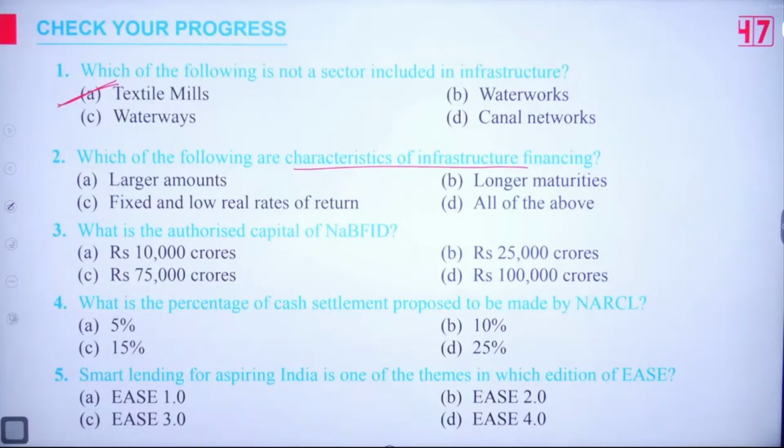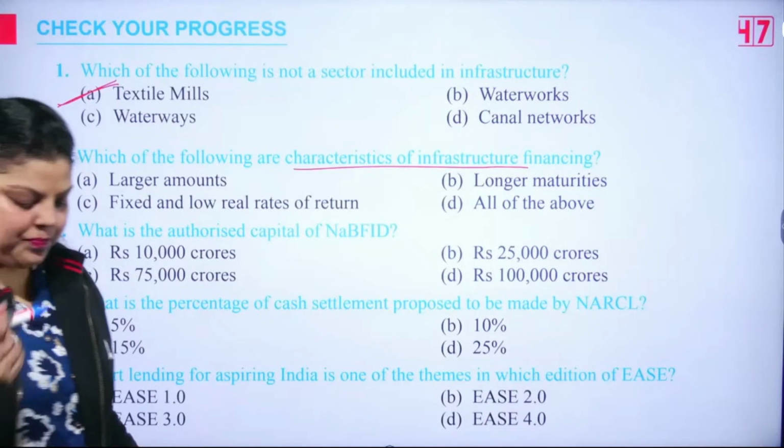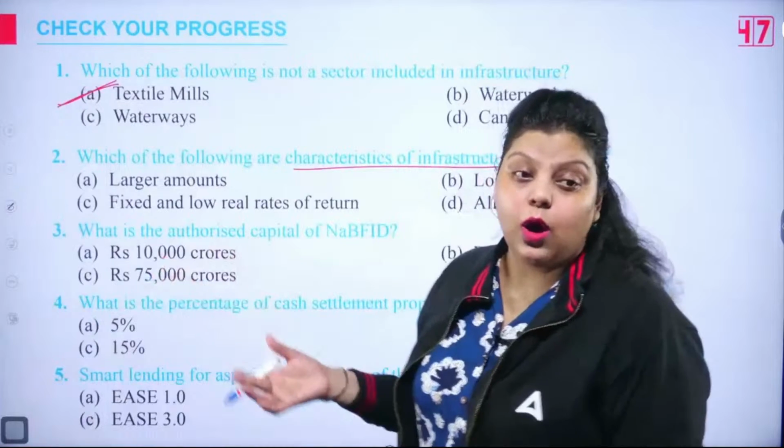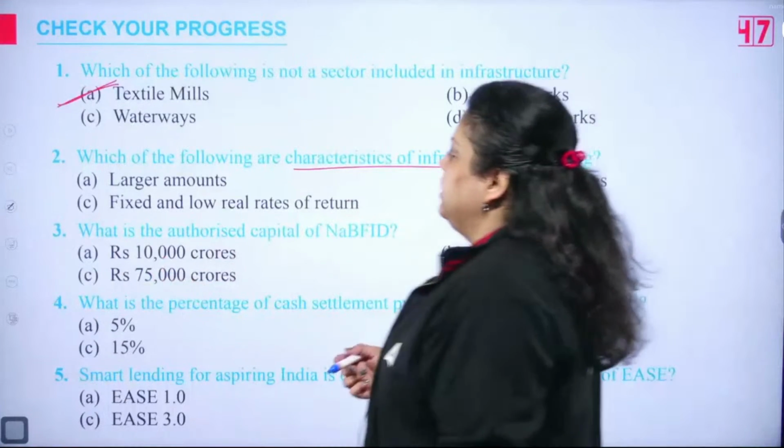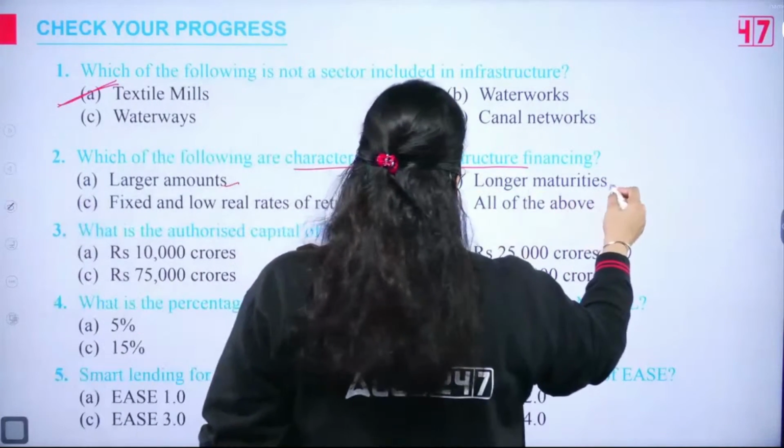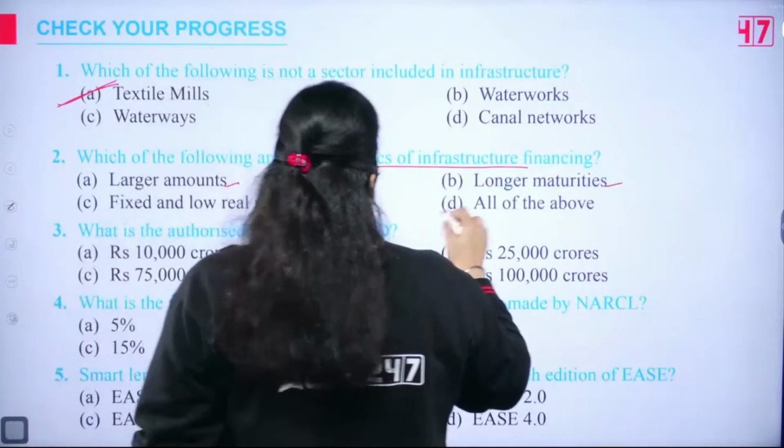So it's very obvious if we talk about the infrastructure, why the development financial institutions were introduced. With the same reason, because we needed long-term capital for a long-term period of time. So larger amounts, longer maturity, fixed and low real returns, all are correct.